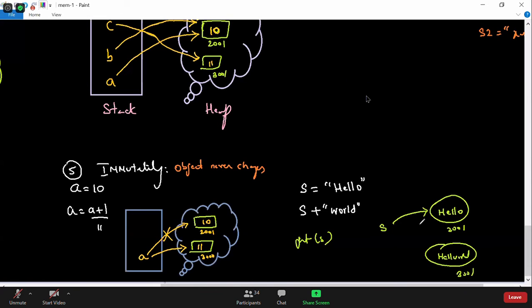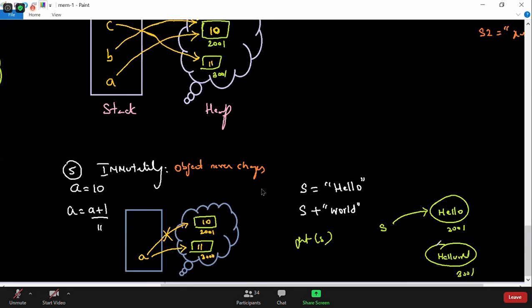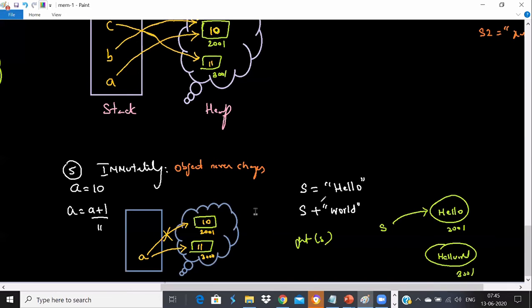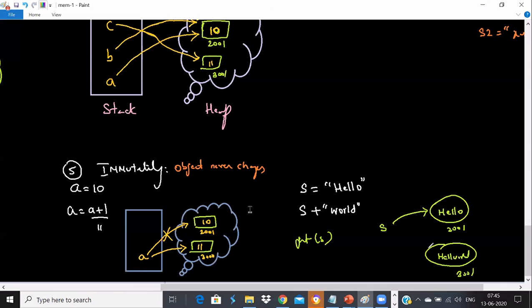No, no, Santosh. Right now it will not. So how many objects got created in these two lines? Two objects. Very good. And how many references get created? Only one reference. Two objects get created. Which object is eligible for garbage collector now? Second one. Hello world, not hello. Hello is still referring. Hello world is eligible.